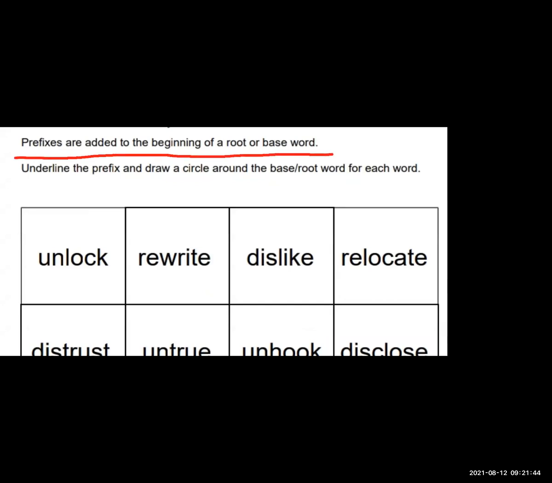See here that prefixes are added to the beginning of the root word or a base word. Prefixes change the meaning of a particular word.